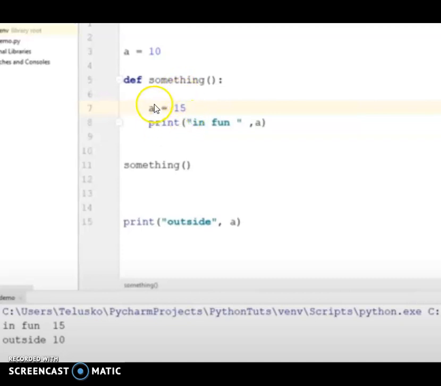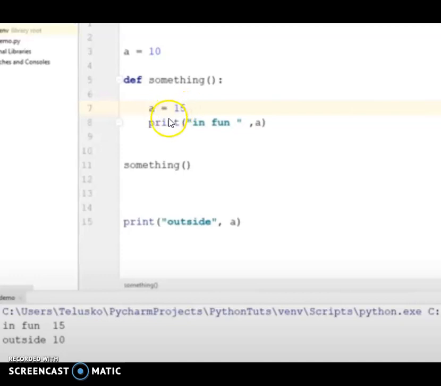You can't use this new variable A outside the function. When you assign a new value to an immutable variable, it will point to a new location.